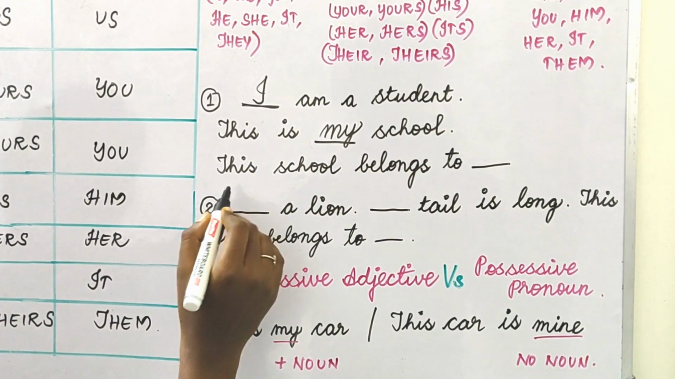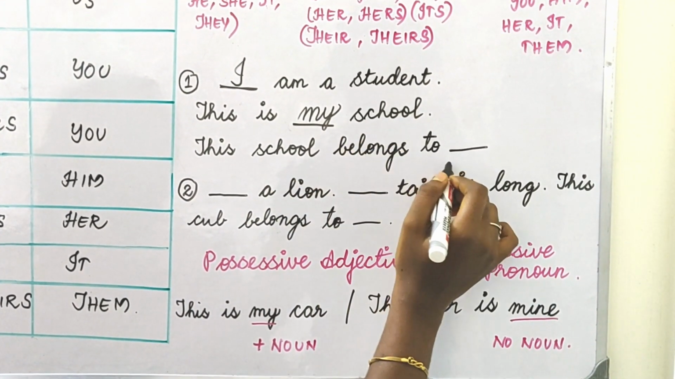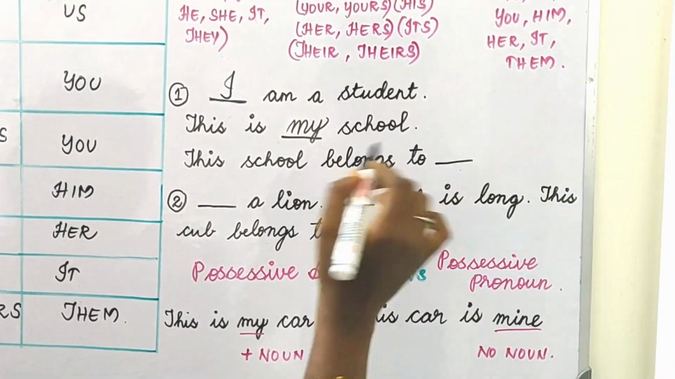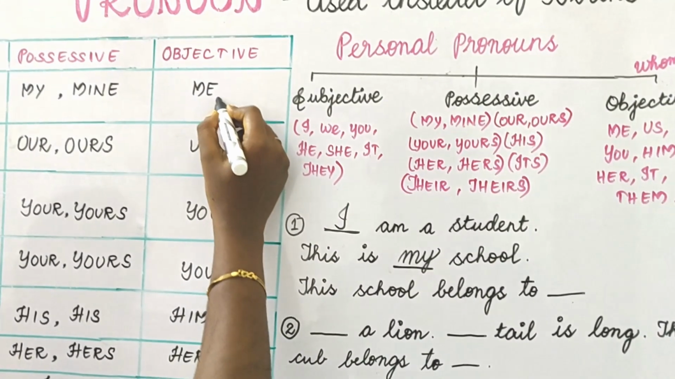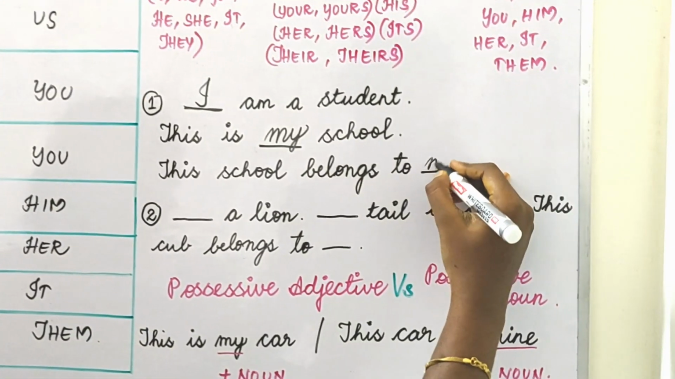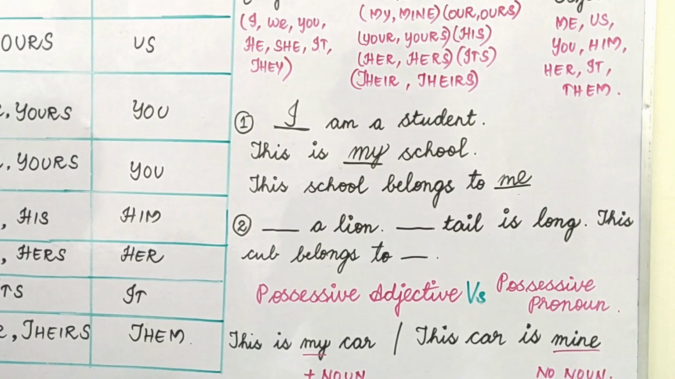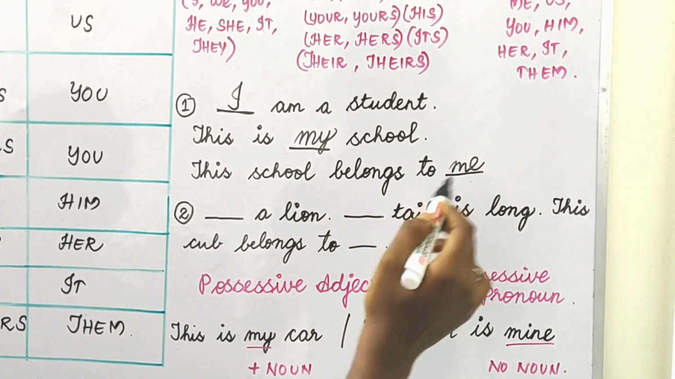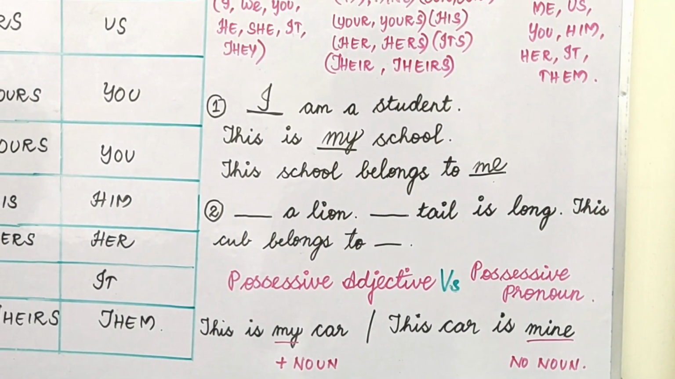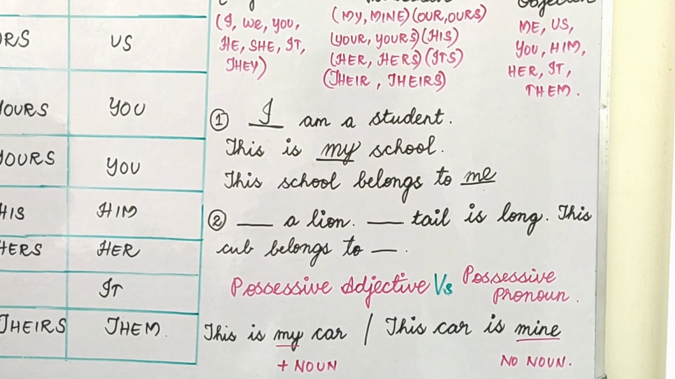And here the school is said as a thing. The school belongs to whom? It asks the question whom. So we have to use the word me. The school belongs to me. So read it again. I am a student. This is my school and the school belongs to me. Similarly, you can substitute other pronouns in these blanks.